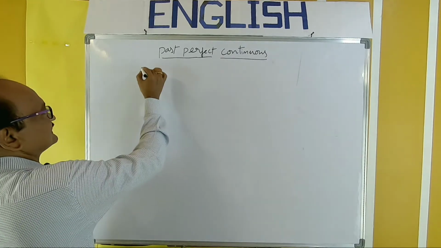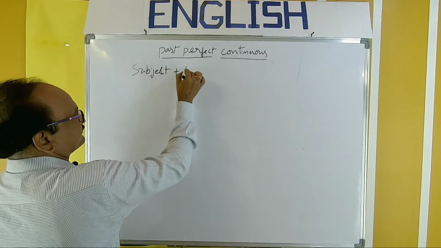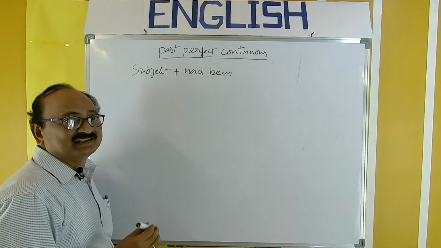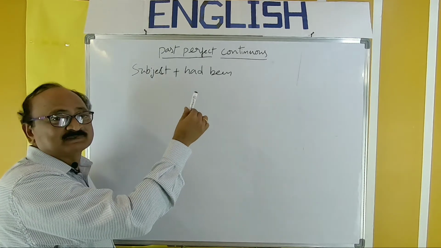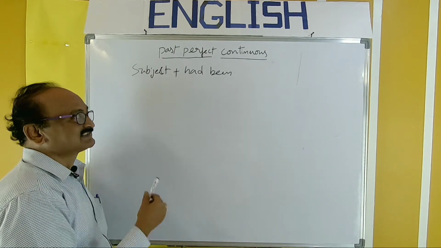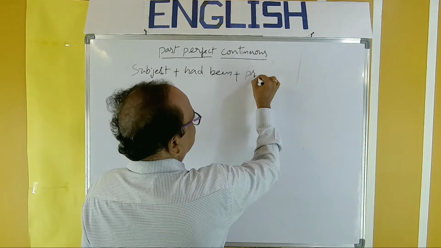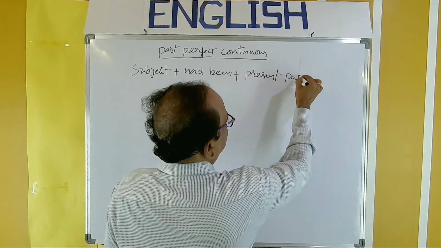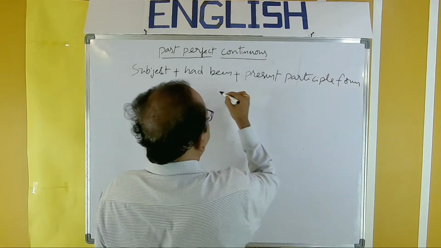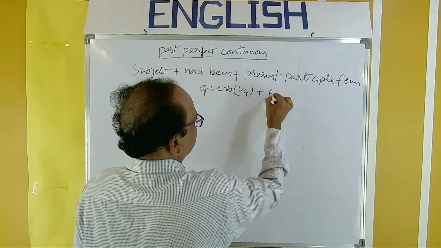So subject plus had been. In present perfect continuous, have or has plus been. In past perfect continuous, had been. That is the difference. The rest is the same: present participle form of verb, that is V4, plus object.